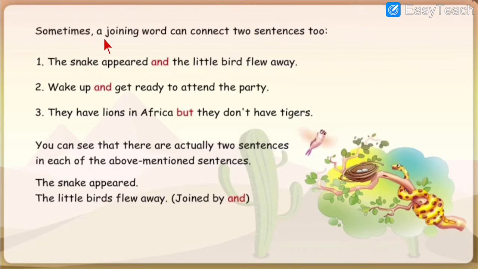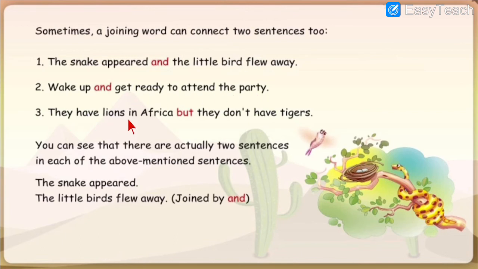Here, sometimes a joining word can connect two sentences too. With the help of conjunctions, we can also join two sentences. See, the snake appeared, the little bird flew away. So the snake appeared and the little bird flew away, and is used in between. Wake up and get ready to attend the party, and in between.